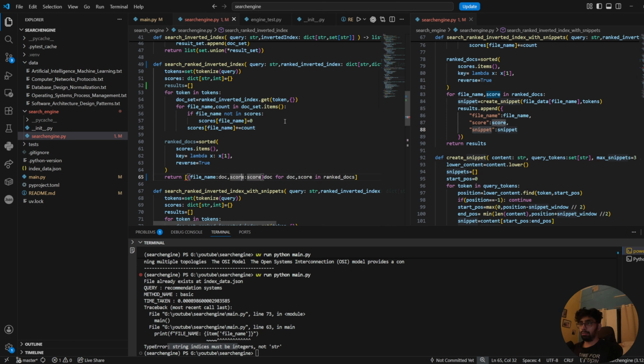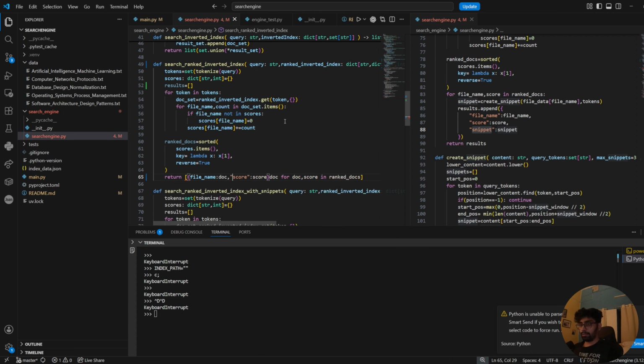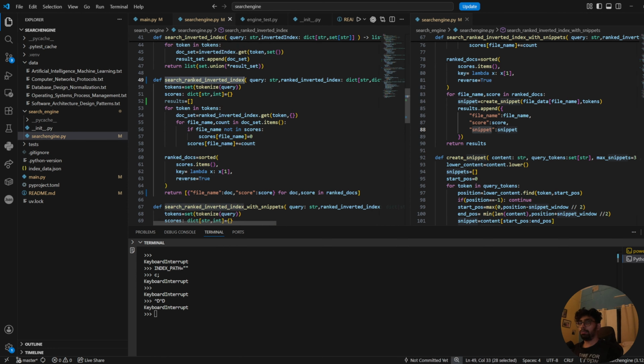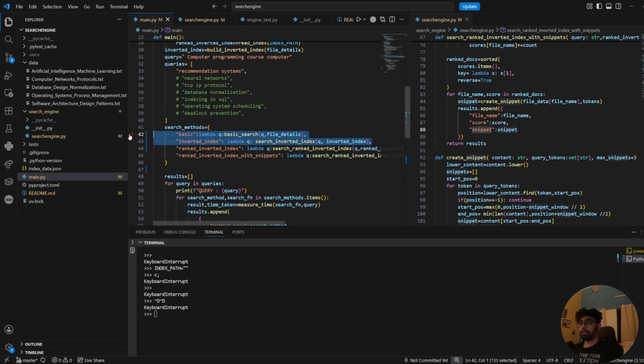Okay, and this is going to be a key, this is going to be a key as well. And let us remove this. So now this should work fine. I need to do the same in the other functions, but first let me check if this is working good.